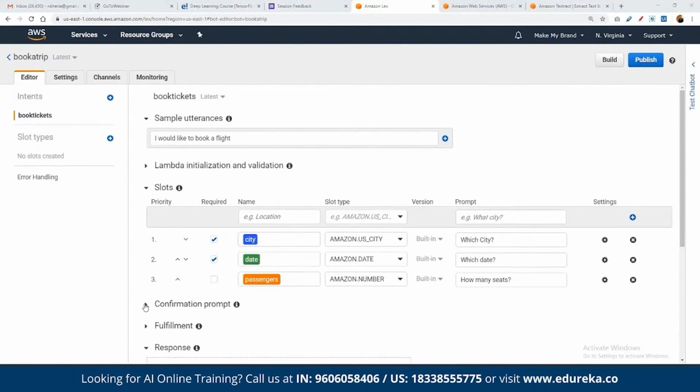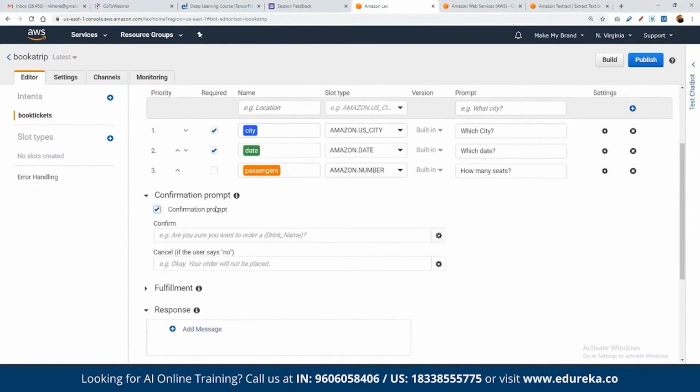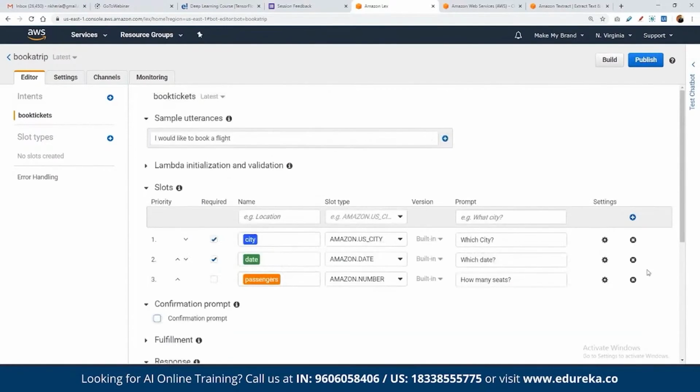And once the user enters their details, now we can ask them for a confirmation prompt. Okay, are you sure you want to book a flight to, suppose, New York? Or if you do not want to ask for this confirmation, we can keep it blank for now, for keeping it simple and easy.